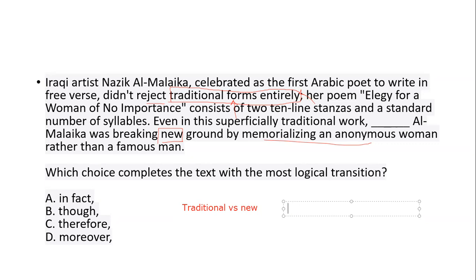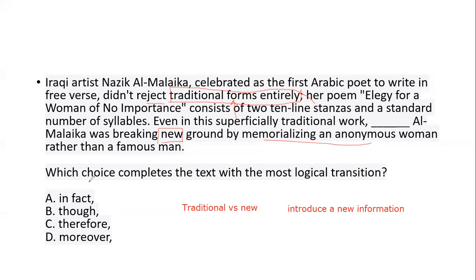Say sentence A says something, and you want to emphasize or introduce new information. But this is not about new information. This is traditional versus new. Versus means contrast, right? So "in fact" really doesn't fit the requirement here.